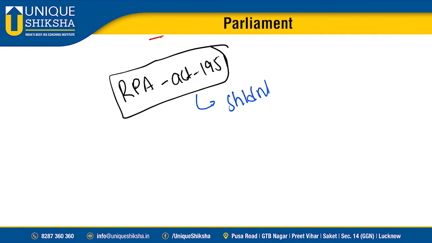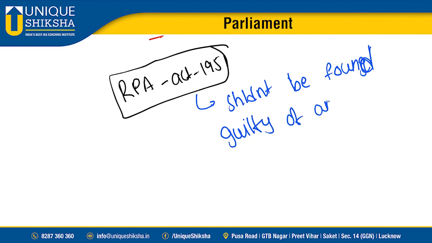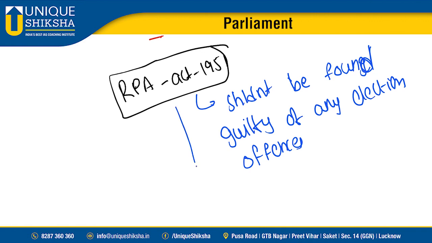He shouldn't be found guilty of any election offences, like bribing voters, giving money, any election offences or corrupt practices.